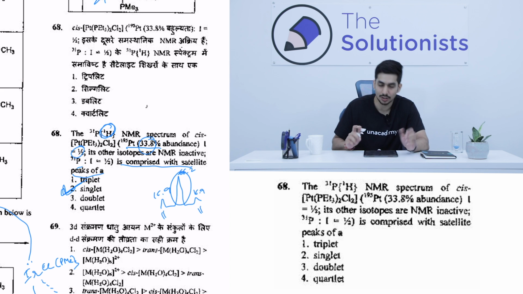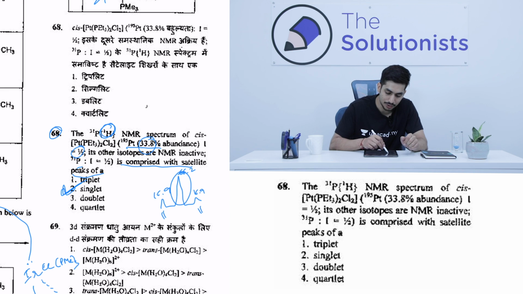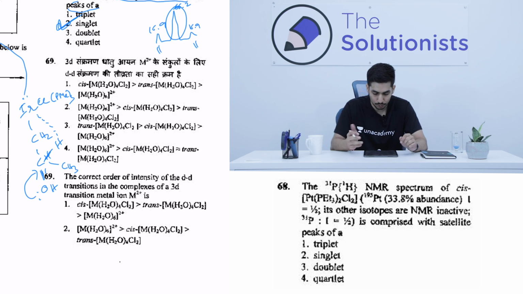But again, this is a very confusing question, and to be honest, if I have other options, I will try and mark those options rather than going for this question. So again, I'll put a circle around question 68, that I would not mark this question because it is quite confusing in its language, right? Now let's go to the next question.